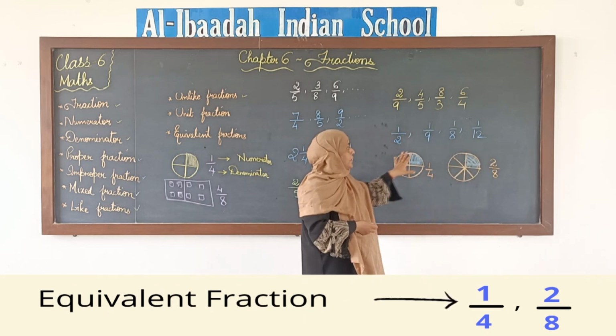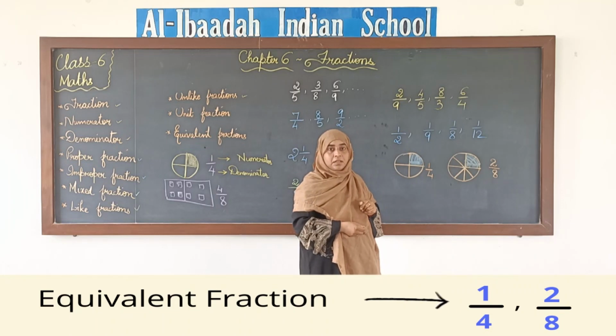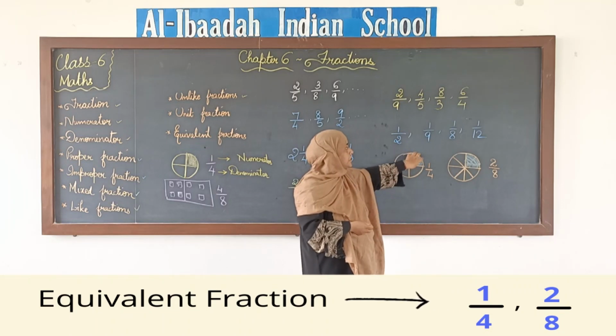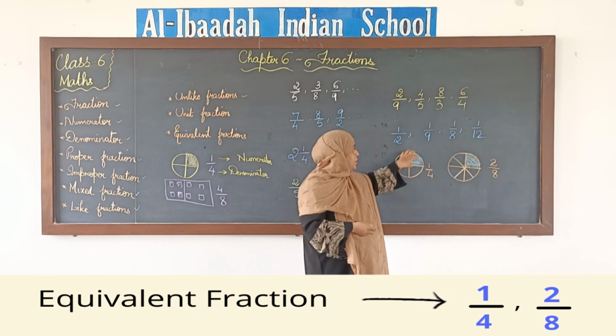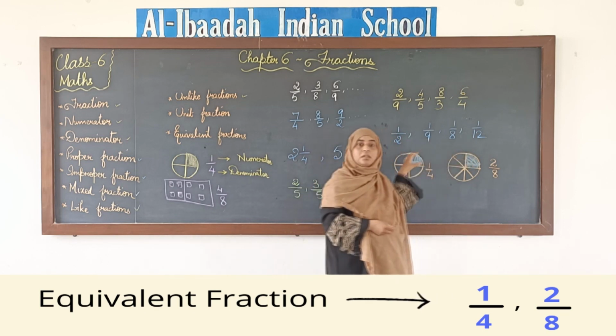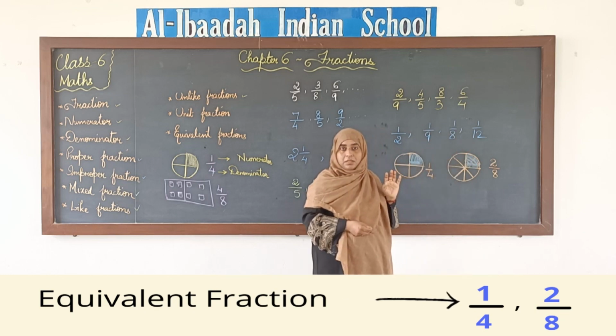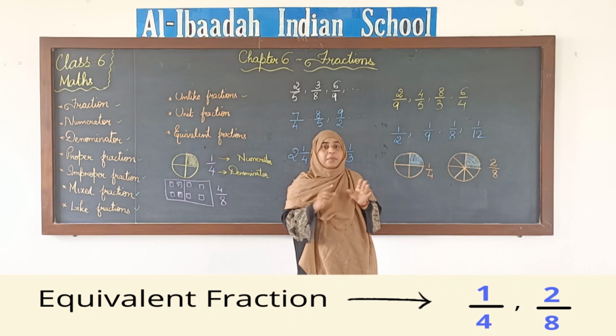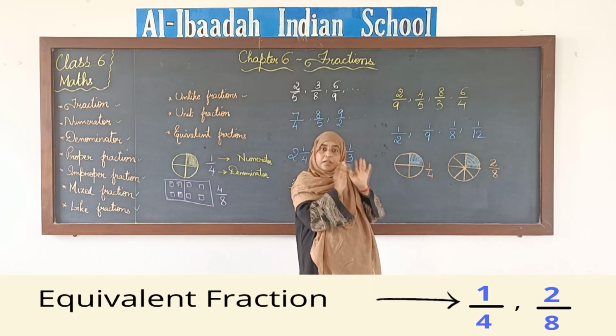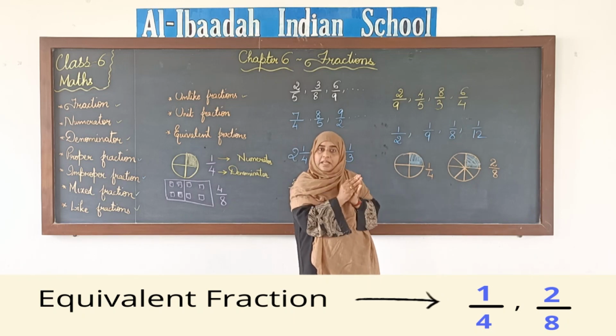But compare the quantity in both the apples, the eaten part, it is the same quantity which is eaten. The same quantity of apple is eaten in both the apples. The way we have written the fraction is different because the number of parts made were different, but the quantity that they represent is the same.